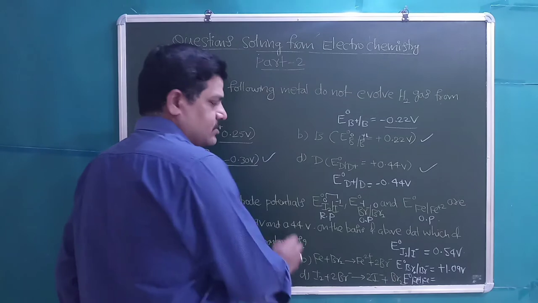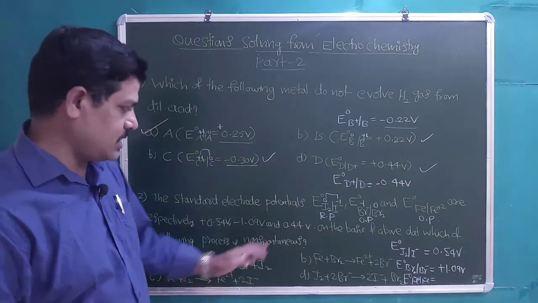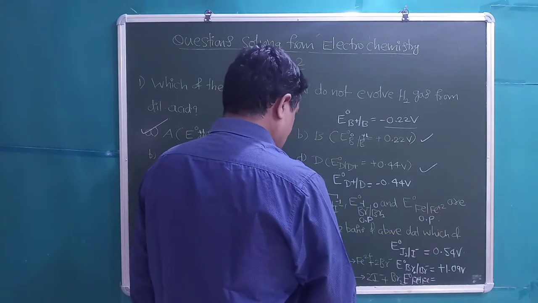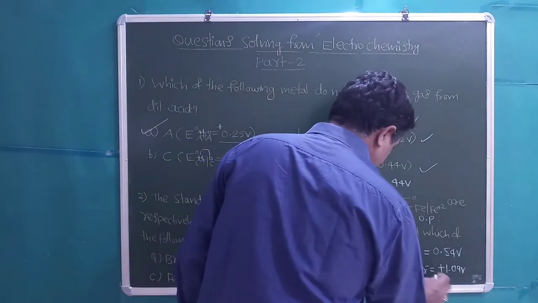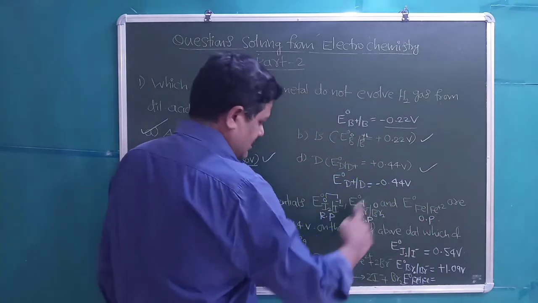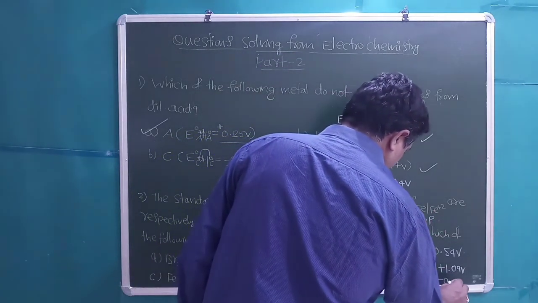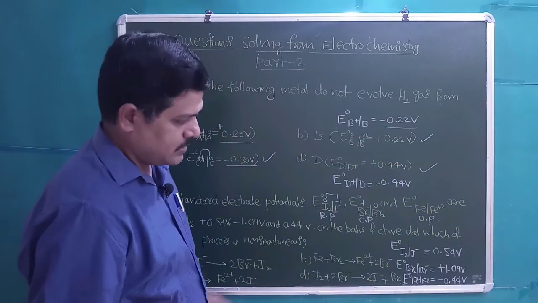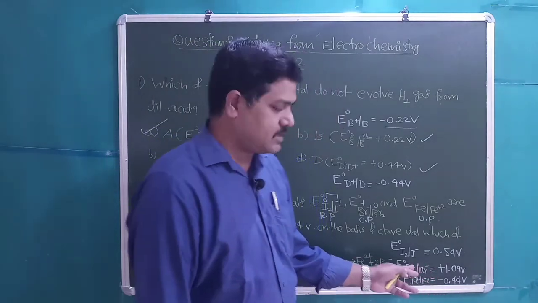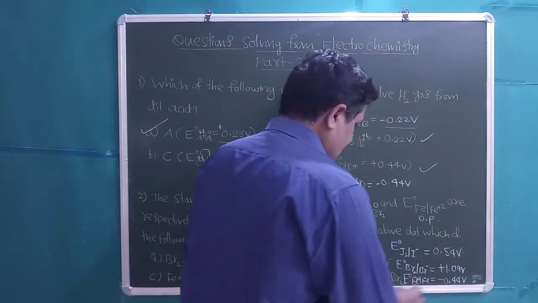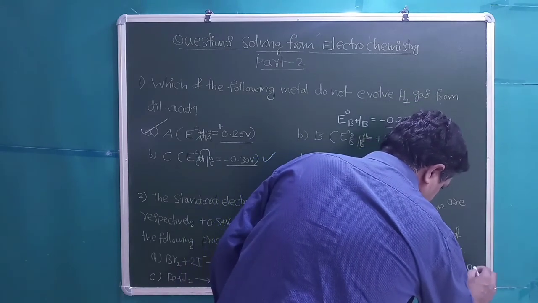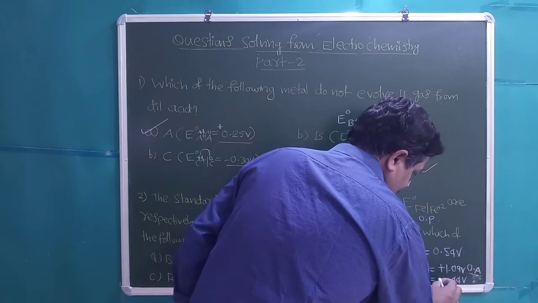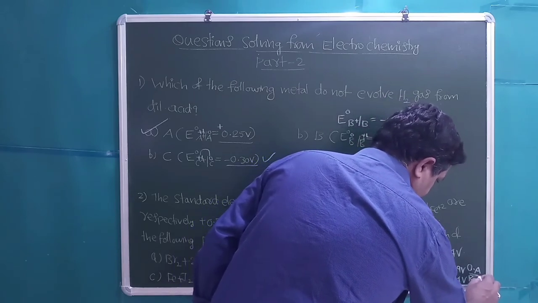convert all the electrode potentials first into reduction potentials, right? Fe/Fe+2 is given, that is 0.44. Then when we convert this oxidation potential into a reduction potential, it is minus 0.44 volts. So based on this, students, the element which has a more positive value of reduction potential is a strong oxidizing agent, and the one which has a negative reduction potential will be the strong reducing agent.